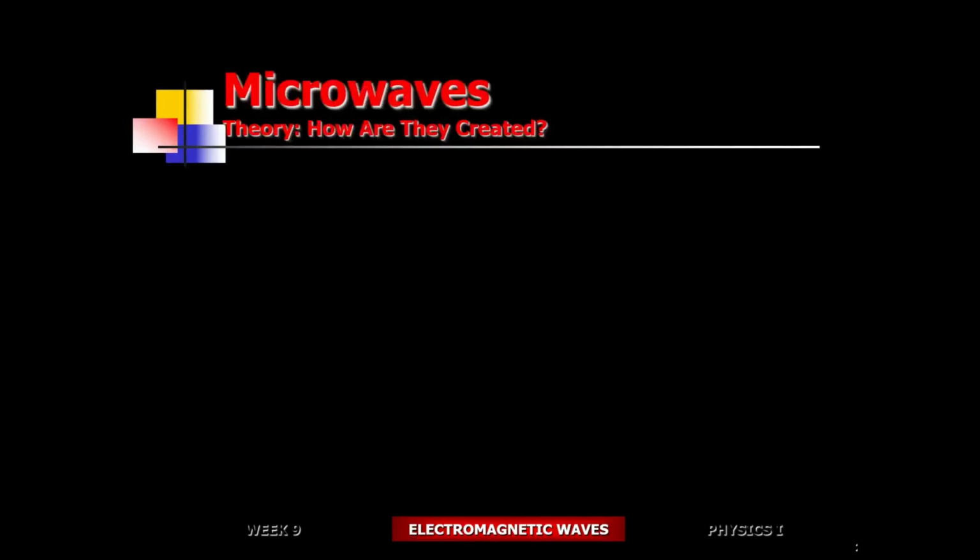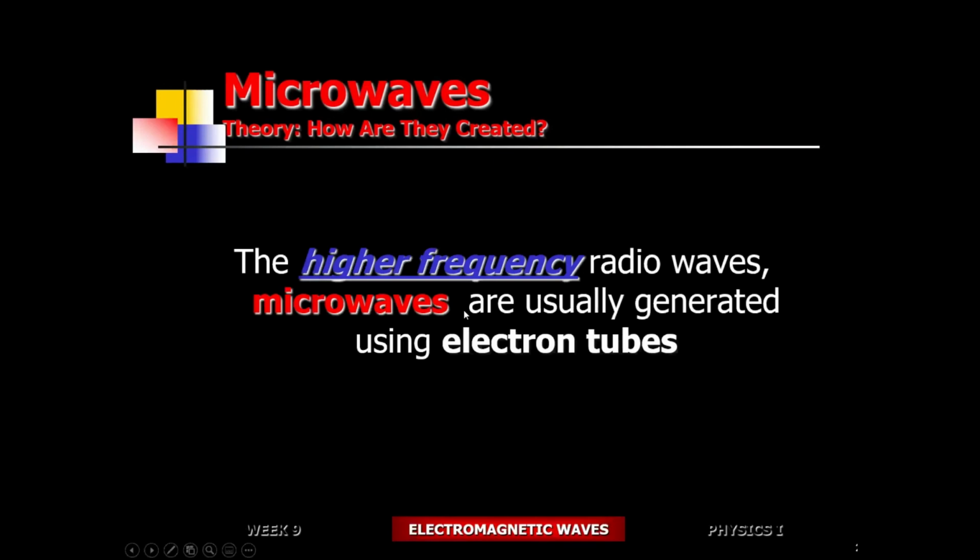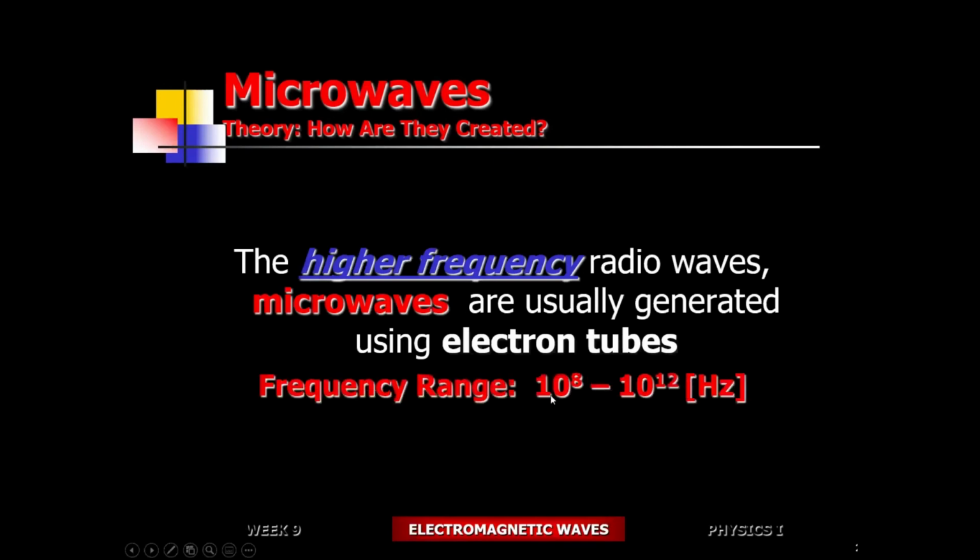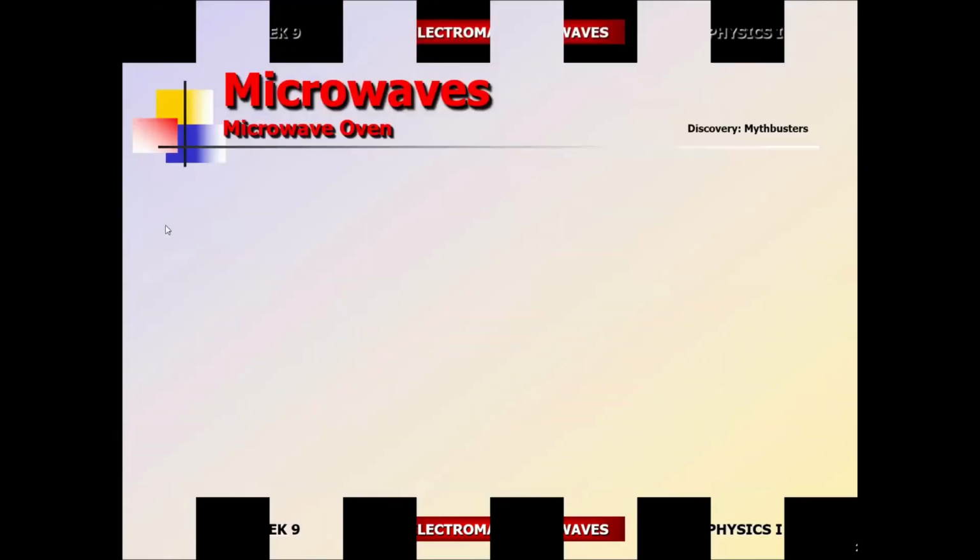Microwaves. They're higher than the radio waves. The region is 100 million to a trillion cycles per second. Instead of using wires, we use vacuum tubes with electrons in them. The only thing you have to do is just jiggle the electrons up and down within that region. All right, and that's going to give you the microwave region. Once again, it's 100 million to a trillion cycles per second.